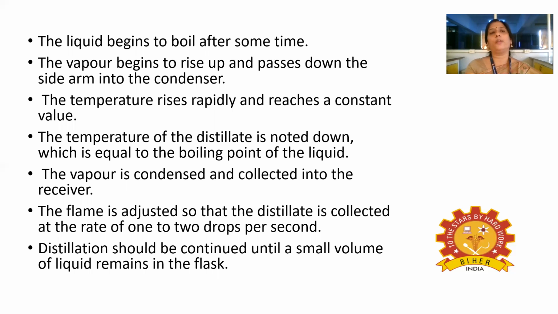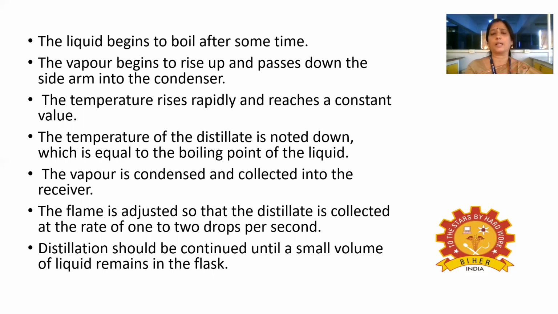When the liquid begins to boil after some time, the vapor will start to rise up, and it will pass through the side arm into the condenser, and the temperature rises rapidly and reaches a constant value. The temperature of the distillate will be noted by means of the thermometer, and this will be equal to the boiling point of the liquid, because once boiling starts, the vapor will be evaporated and then sent to the condenser.